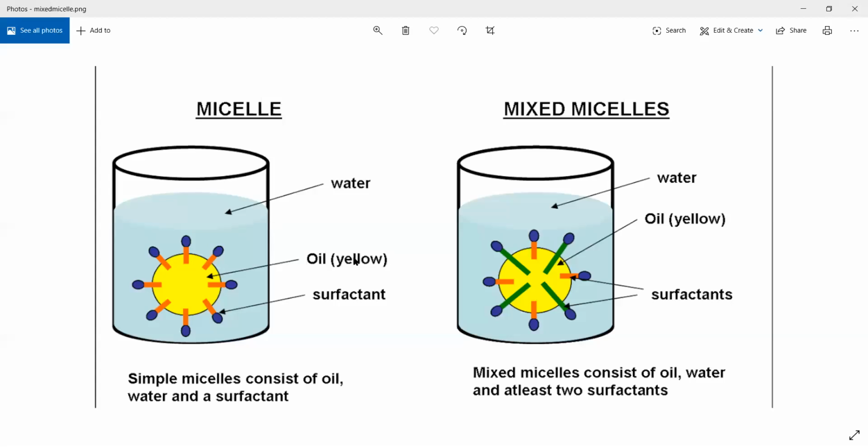See, this is a micelle. Now, when I am trying to make an emulsion, let's suppose I'm dropping a little bit of oil in water, or basically trying to dissolve oil in water. Look on the left first. What is a micelle? What happens is the hydrophilic end goes outside and the hydrophobic end remains inside.